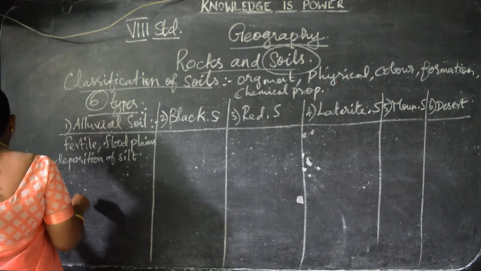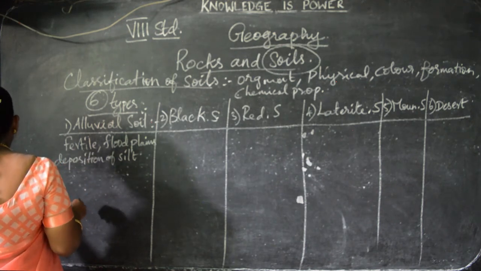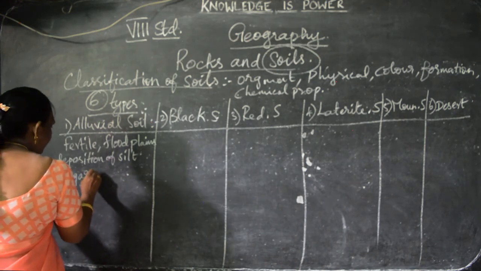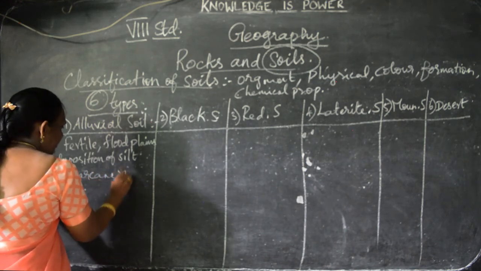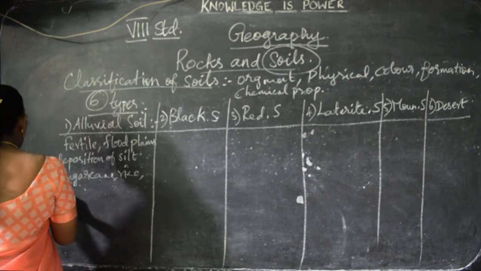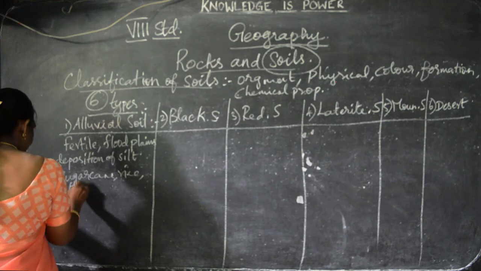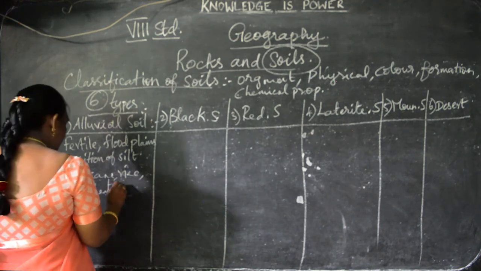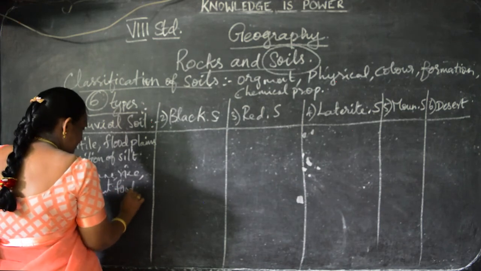They are very fertile and very useful for the cultivation of sugarcane, rice, jute, wheat and other food crops.